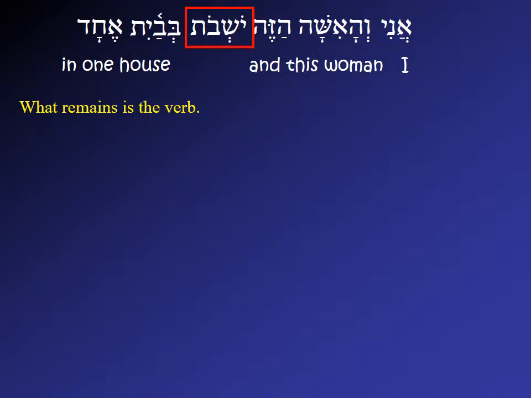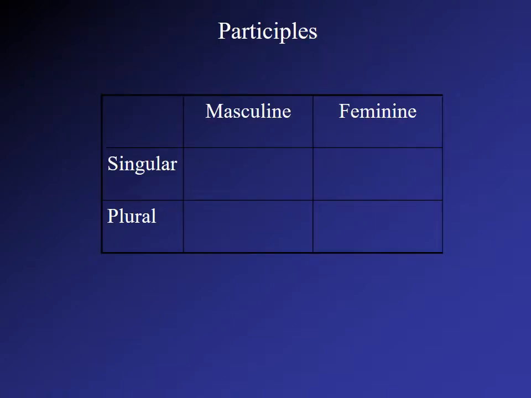The only thing left is this word, yoshvot. Now, in order to translate this word, we need to talk briefly about participles. You've seen all of this before, but let's do it officially. Participle form in the qal, active participle, for our strong root pakad is pokad. Notice this O vowel and this E vowel, pokad.